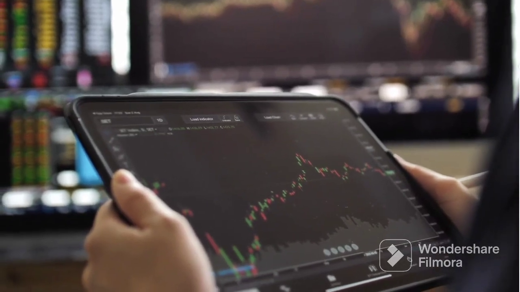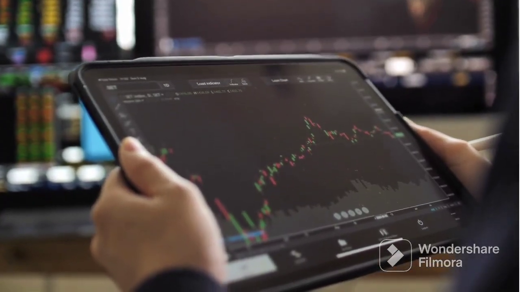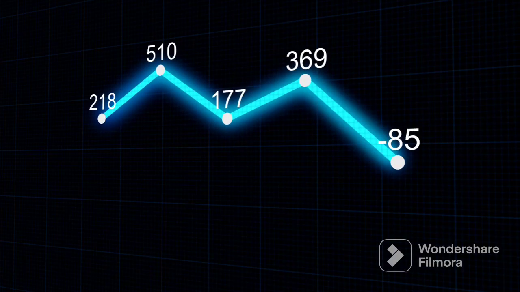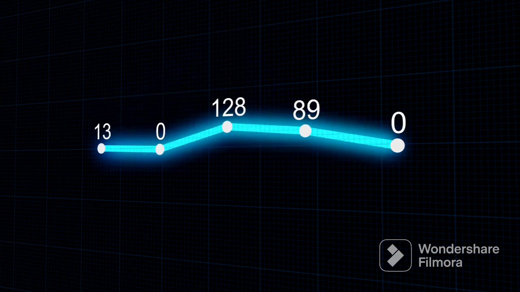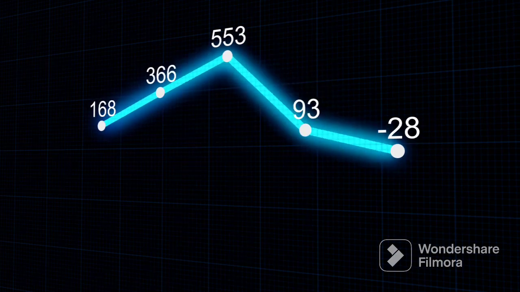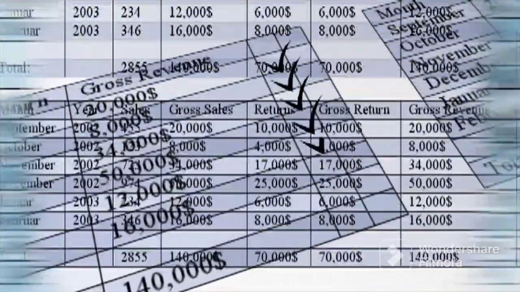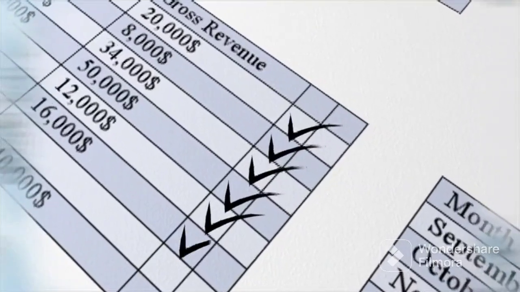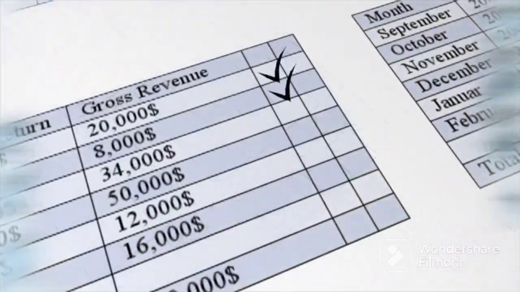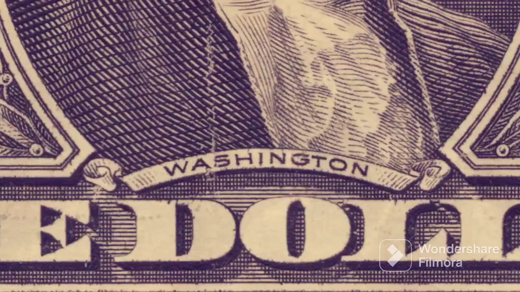Economic causes. One of the main economic causes of the Great Depression was the stock market crash of 1929. The stock market had been on a steady upward trend for several years, with many investors buying stocks on margin, using borrowed money in the hopes of making a quick profit. However, in October 1929, the market began to decline, and by the end of the month, it had lost over 25% of its value. This led to panic among investors, who began selling their stocks in an effort to recoup their losses. This selling caused the market to crash even further, leading to widespread financial ruin.